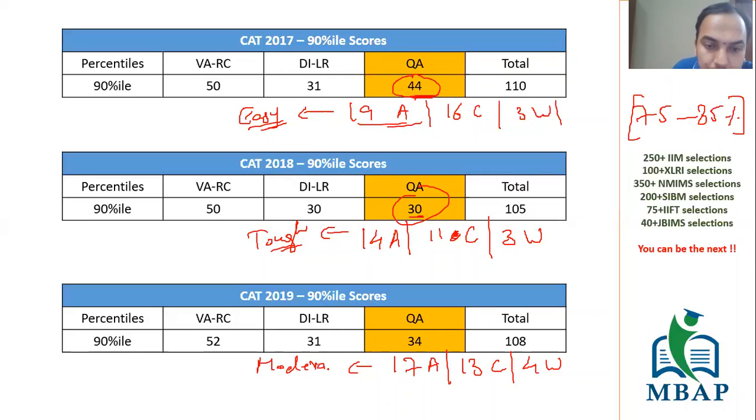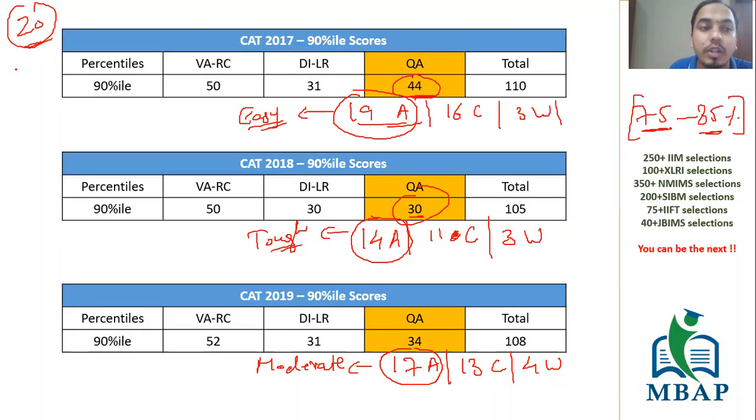Now, the past 3-year papers are giving us a very good analysis with regards to how many questions we should be attempting in different levels of difficulty of papers. That means even in the best scenario, students who are weak, with 75 to 85% accuracy, should not be attempting more than 20 questions. Firstly, understand this is only for students who are weak and struggling to score a 90 percentile.